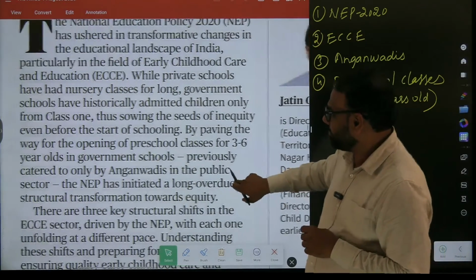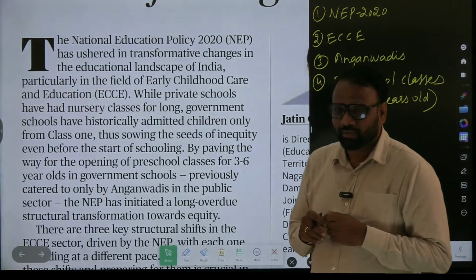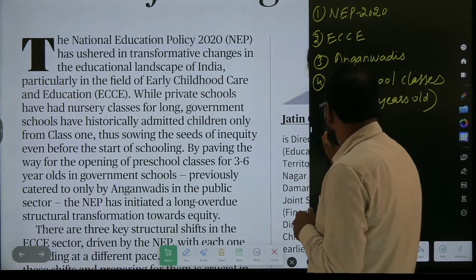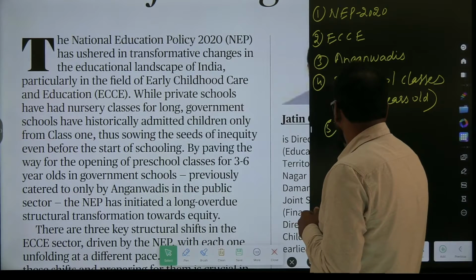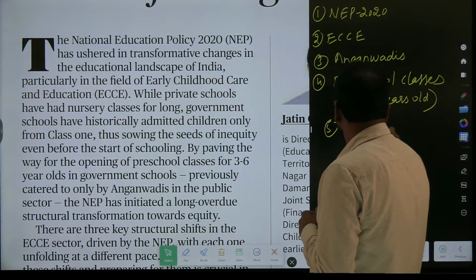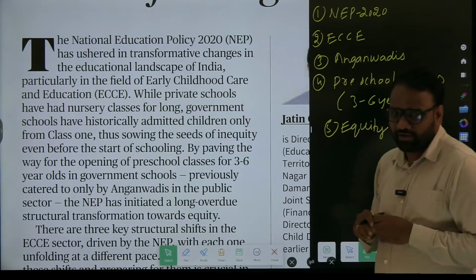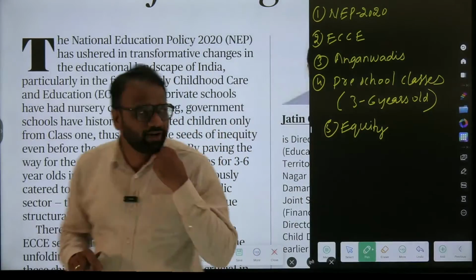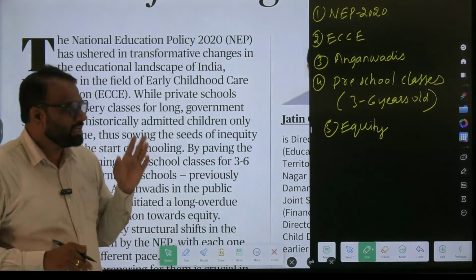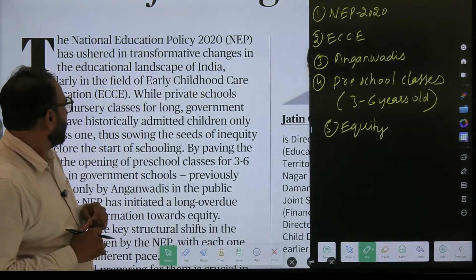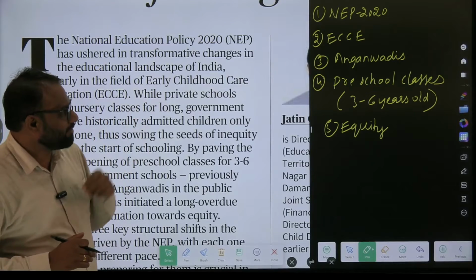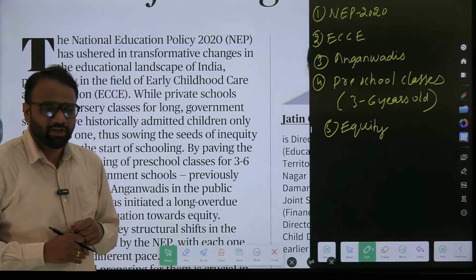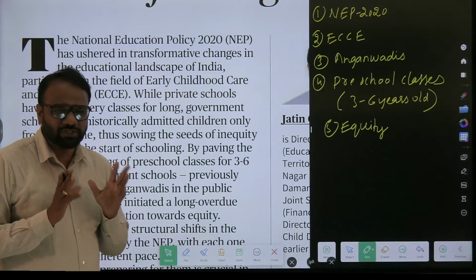Do we have any other keyword? Yes, equity. So we have a term called equity. NEP is already covered, so National Education Policy 2020 is there. We have the keyword early childhood care and education, we have Anganwadis, we have preschool classes, we have equity. So what is he trying to say in this first paragraph?